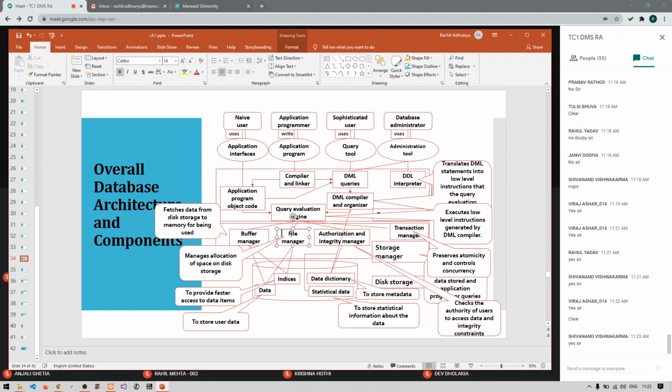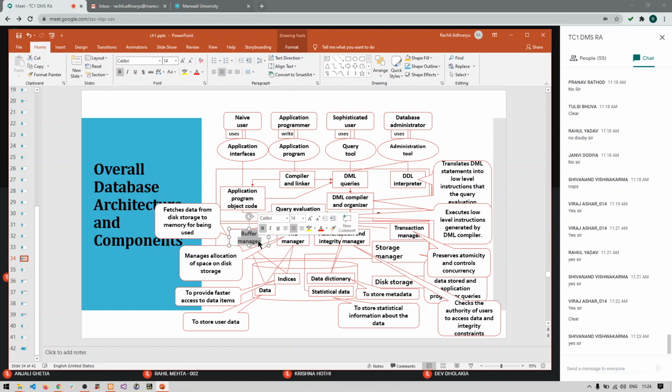Now again, let us say the same request is sent by the user for the same type of data. At that time memory space will not be occupied for that particular request, but it will directly fetch the data from the buffer, right? So for the same type of request, memory is not allocated, and the response is given directly in the form of data from the buffer manager.